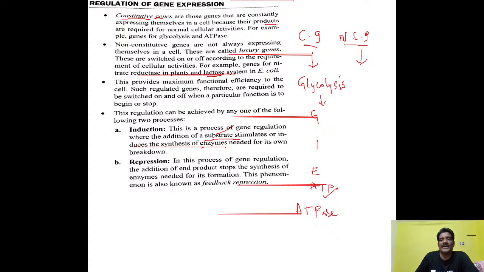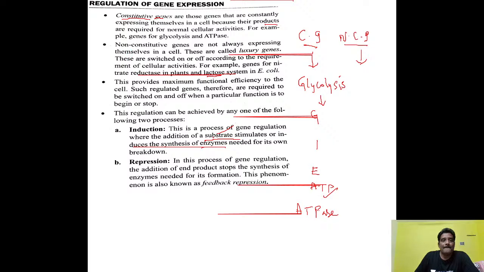When there is no requirement, requirement here means, for example I told you, when E. coli is surrounded by lactose only. If E. coli is not surrounded by lactose here, non-consecutive genes will not be expressed. That point you have to remember. That is nothing but gene expression here.